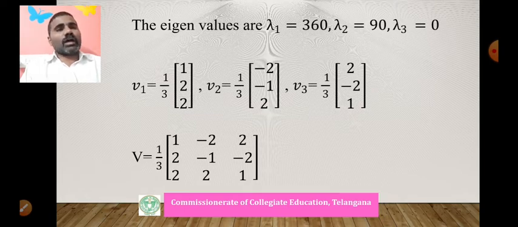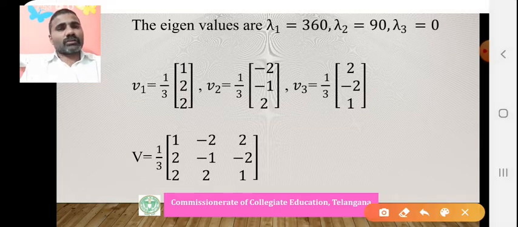That's why the orthonormal eigenvector v1 is 1 by 3 into 1, 2, 2. And v2, the eigenvector for lambda 2 equal to 90, is minus 2, minus 1, 2. After normalizing it, 1 by 3 into minus 2, minus 1, 2. Similarly, for lambda equals 0, the eigenvector is 1 by 3 into 2, minus 2, 1, and we can also check all these are orthogonal to each other.